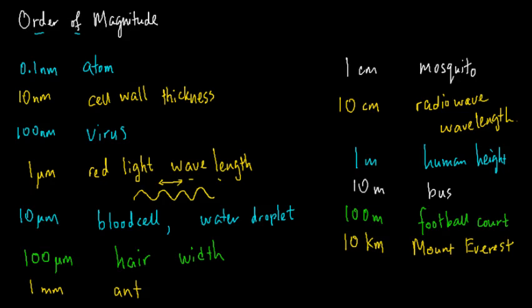And finally, the last one that I'm going to talk about is Earth's diameter. And that must be really big in human terms. And that is of the order of 10,000 kilometers.